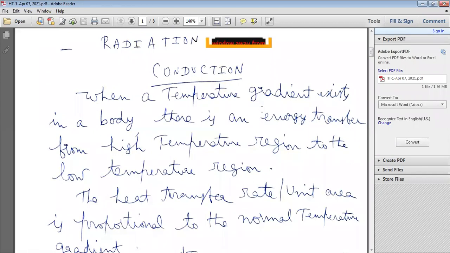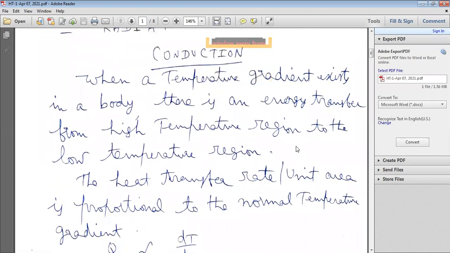When a temperature gradient exists in a body, there is an energy transfer from the high temperature region to the low temperature region. Generally in solids, heat is transferred through the mode of conduction.